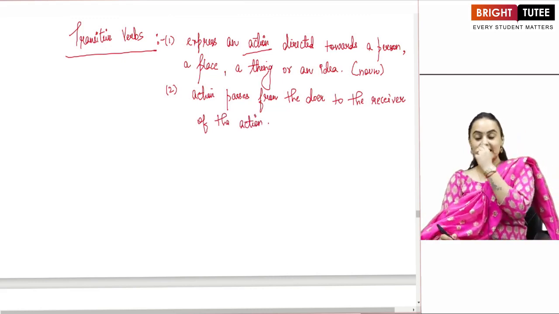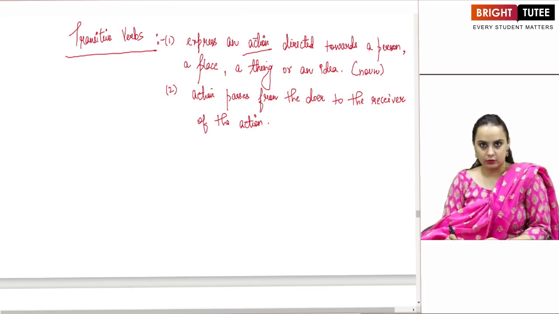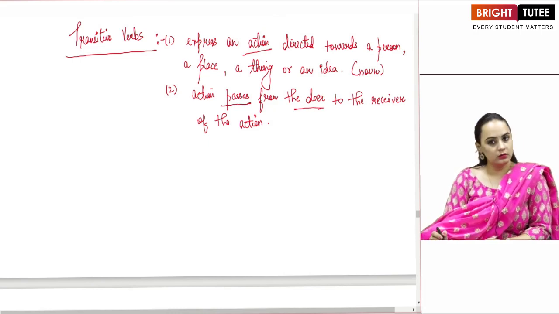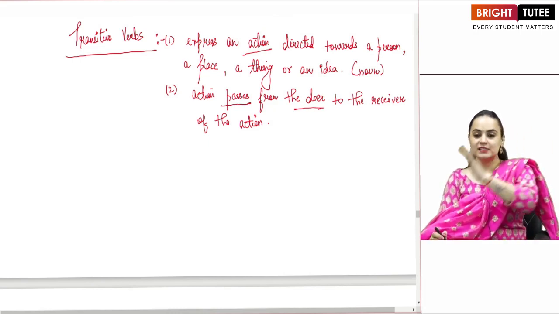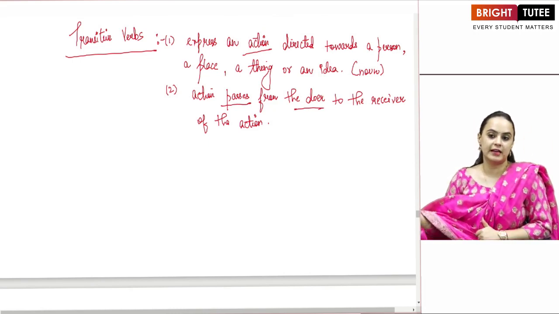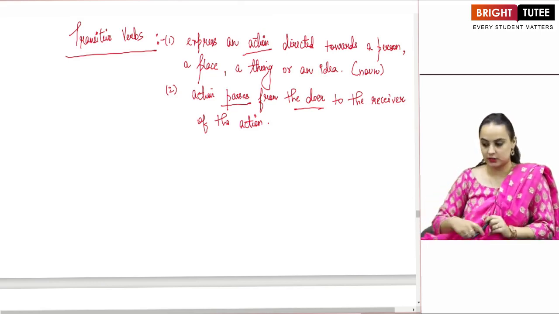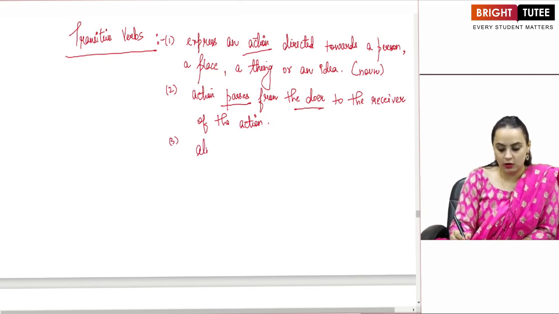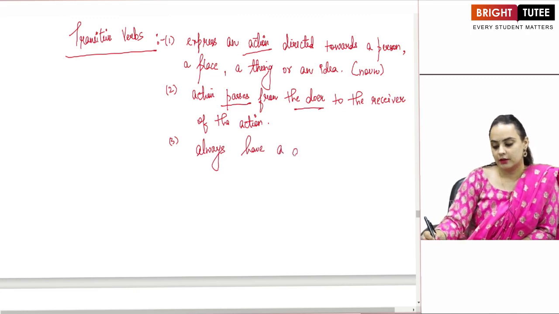Whatever is the action that we are talking about, it will always pass from the doer, that is the subject, to the receiver of the action, that is the object. These transitive verbs always have a direct object.